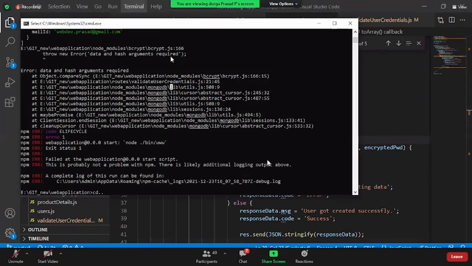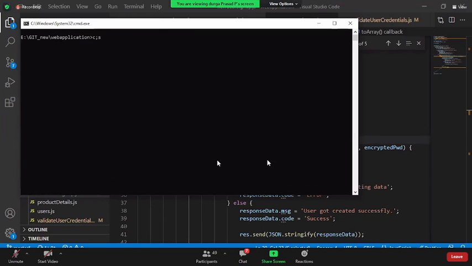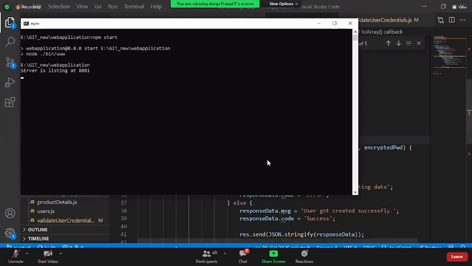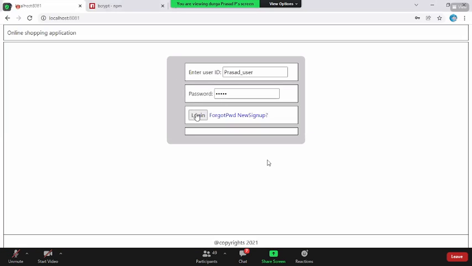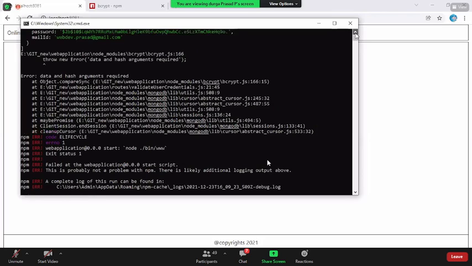Why so? Data and hash arguments are required. For what purpose? Okay. npm start. When we click on this, it is getting an error.